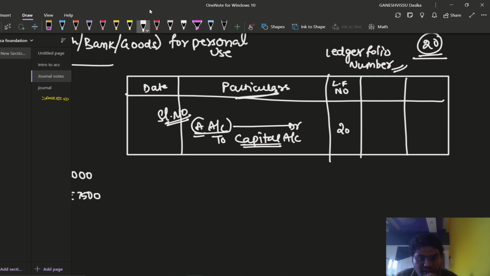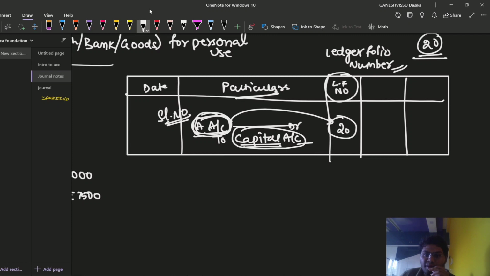This A account is there on the 20th page. Ledger folio number is what? A account has been maintained under page number 20, and of course this capital account might be maintained on the 50th page. That may be, because the ledger folio is not a simple book, friends. It is a very important book which will have a number of transactions.